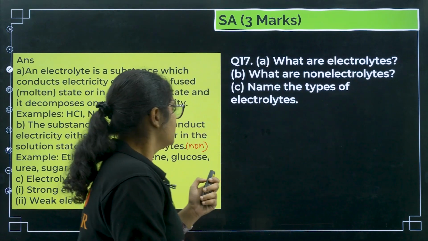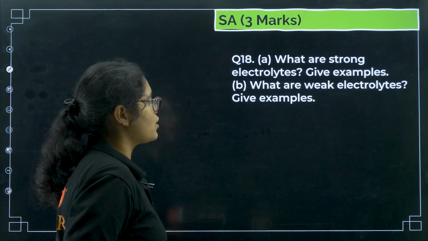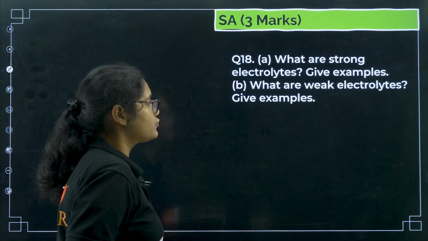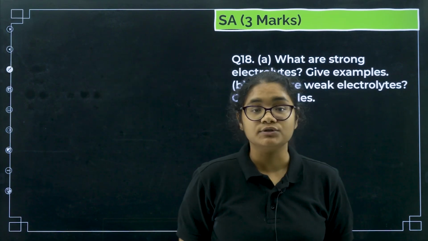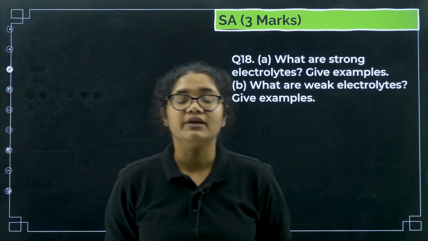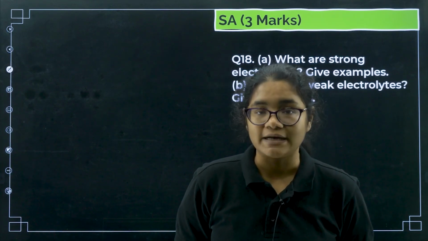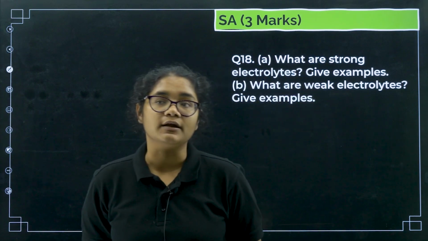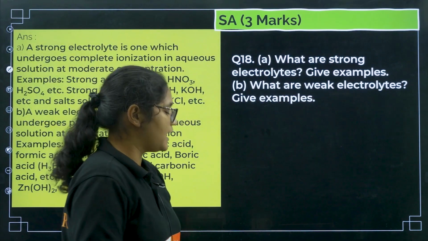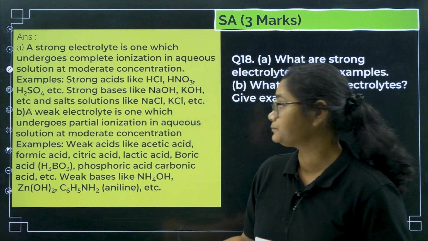Next, what are strong electrolytes? Give an example. What are weak electrolytes? Give an example. Strong electrolytes are those which dissociate completely to give ions and can conduct electricity. Weak electrolytes are those which dissociate partially and can conduct electricity, but to a lesser extent. Examples, and this one you can see.